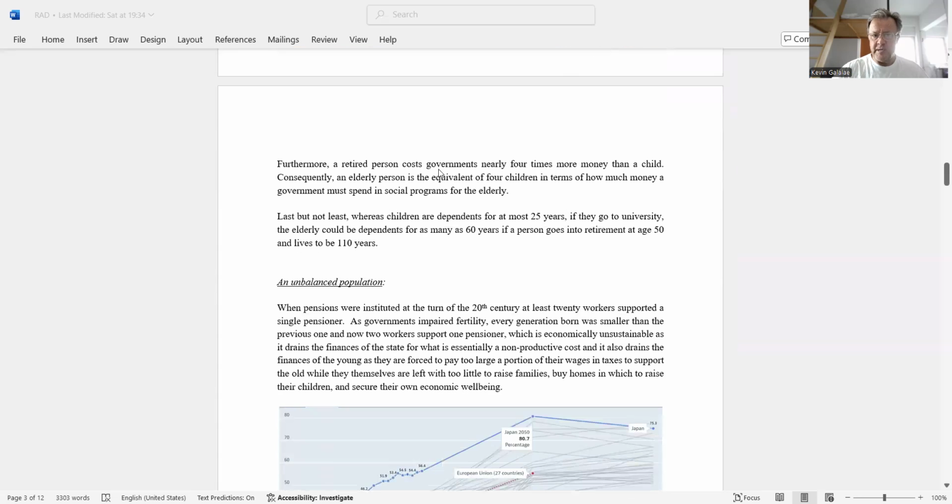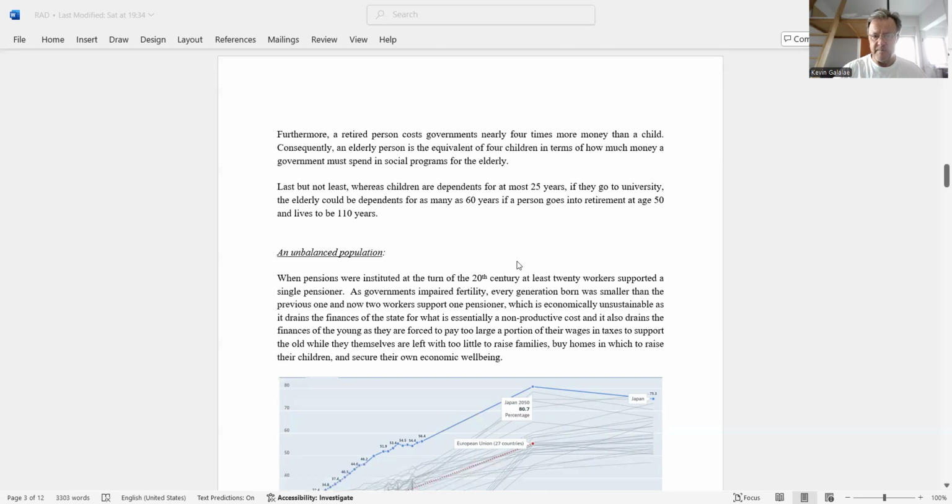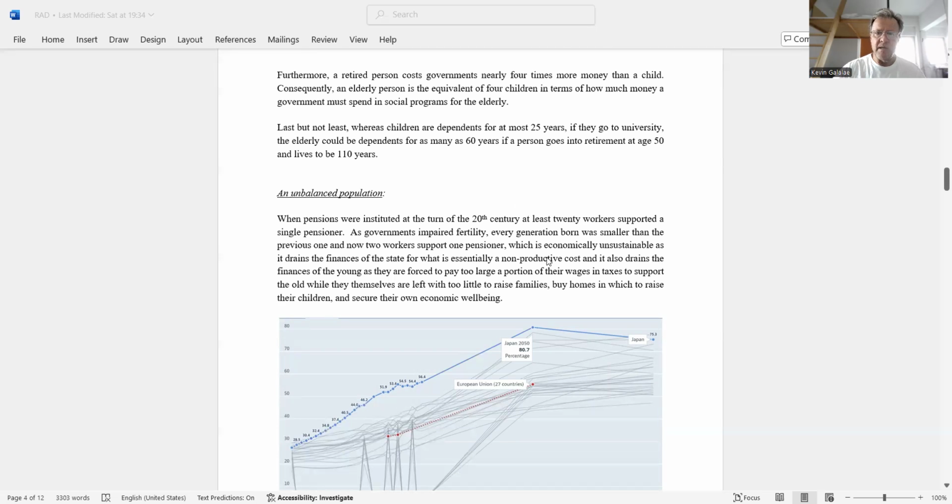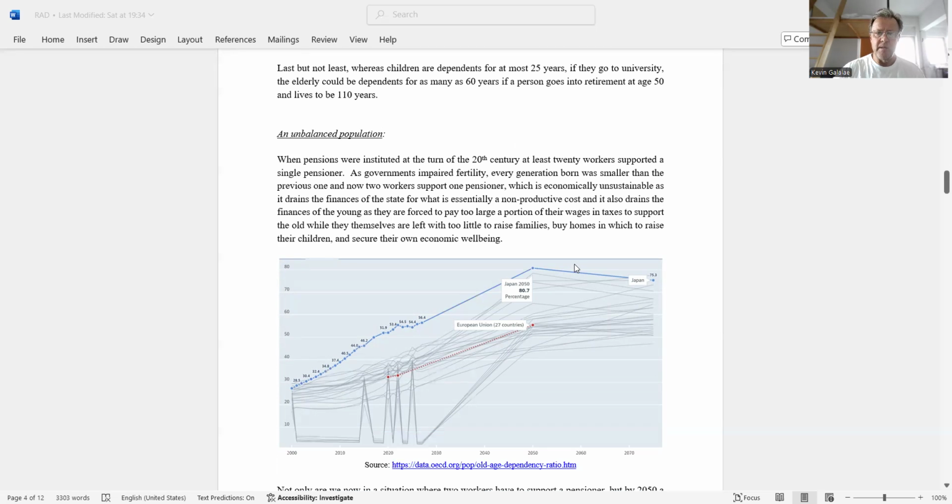Yes, an important factor is that a retired person costs governments nearly 4 times more money than a child. Actually, it's 3 to 7 times, depending on the person. So consequently, an elderly person is the equivalent of, let's say, on average, 4 children in terms of how much money a government must spend in social programs for the elderly. Last but not least, whereas children are dependents for at most 25 years if they go to university, the elderly could be dependents for as many as 60 years if a person goes into retirement at age 50 and lives to be 110. And there are lots of those cases in Japan. I think there's about 100,000 Japanese who are over 100 years old.